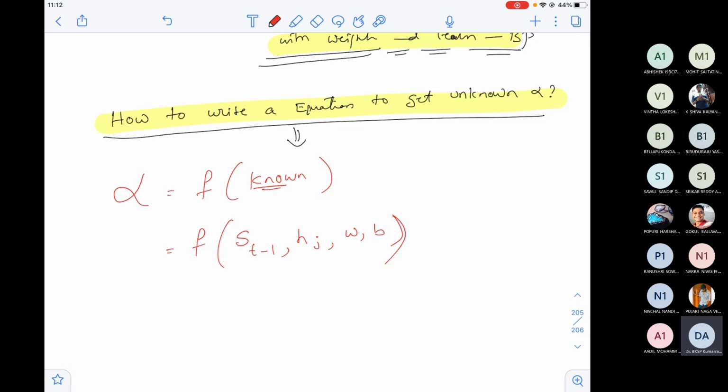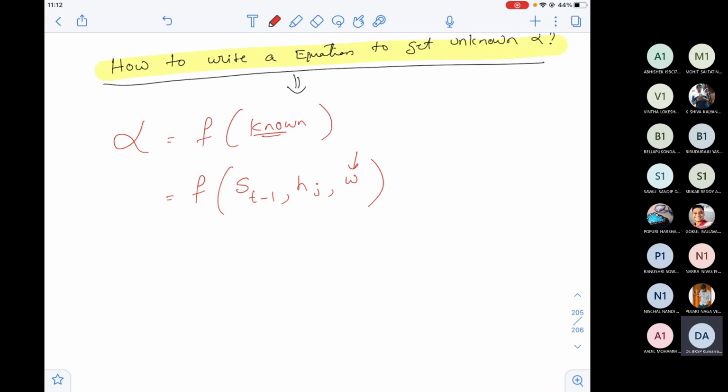Some weights and biases. That's a common trend that we follow from the beginning of our neural network course. Whenever we write the function, without weights and biases it will not do. Maybe you're confused because from the beginning we are calling even bias a part of weights, so we need some weights. These are the arguments that I'm expecting in my function.